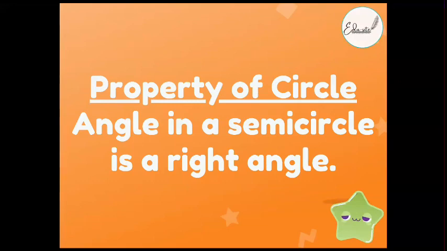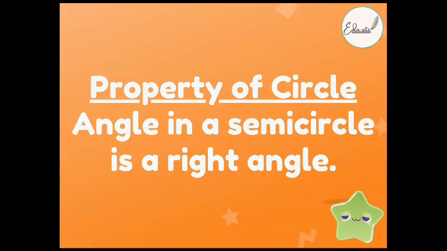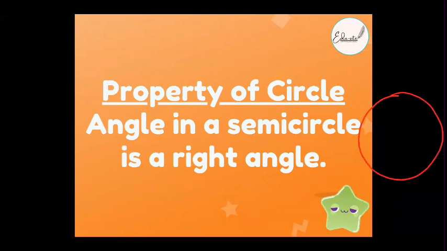I would have added it behind this one with the previous properties, but it is a very easy property. That is nothing but: angle in a semicircle is always a right angle. You just have to remember this. Angle in a semicircle is always a right angle.